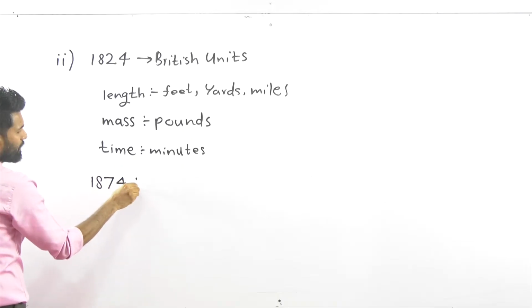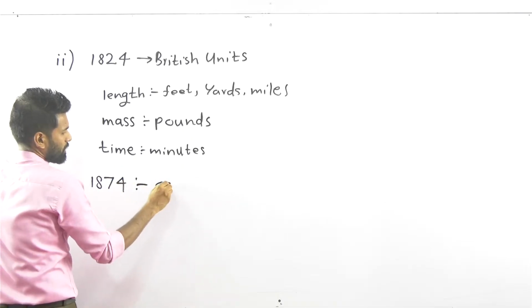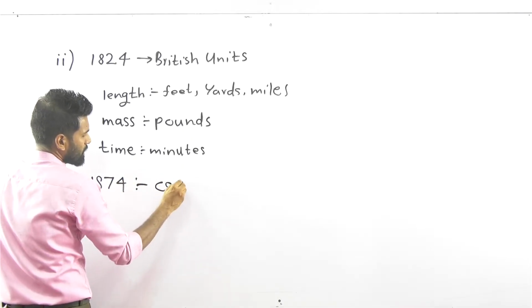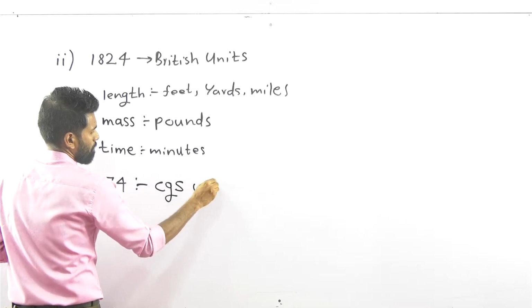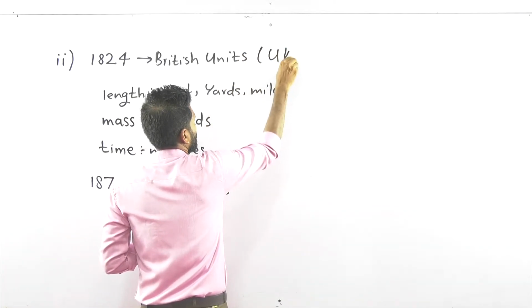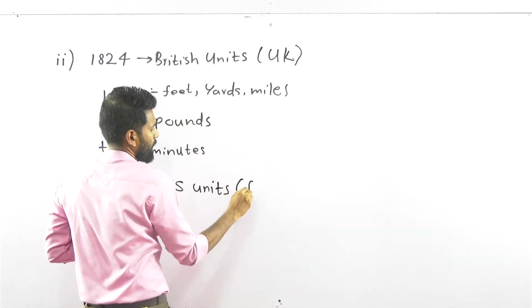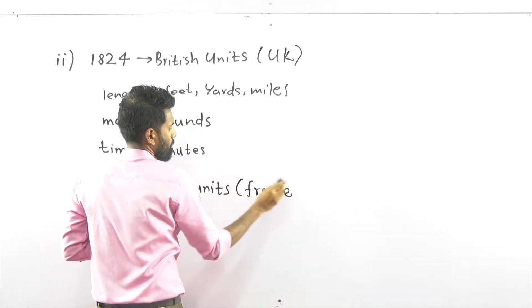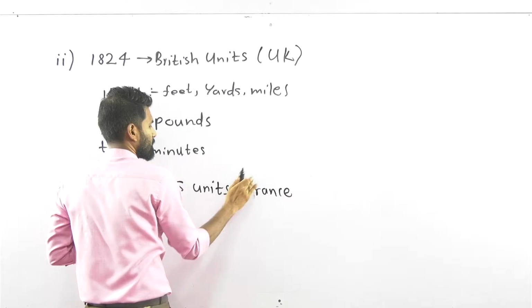In 1874, a unit system called CGS units was introduced. This was developed mainly in France.